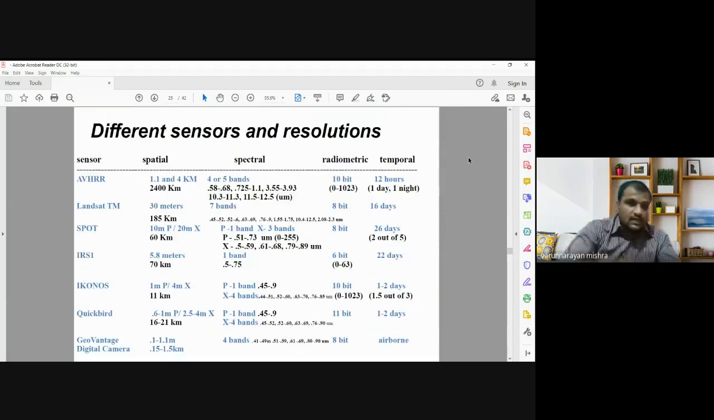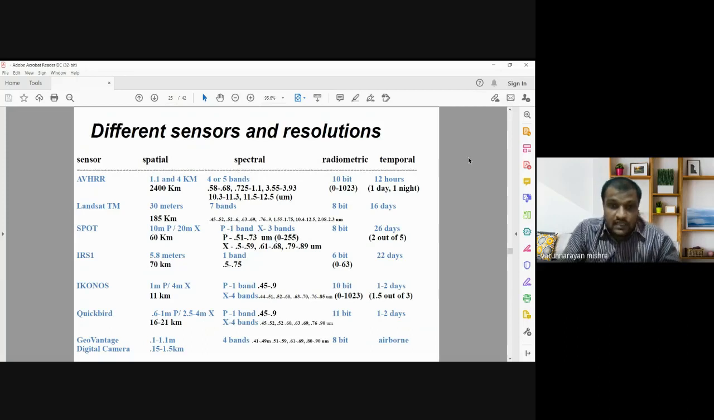Yeah, this is the list. This is the table showing different sensors and their spatial, spectral, radiometric, and temporal resolutions. There are several sensors now available. One of them are AVHRR, Landsat TM, Spot, IRS series satellites, Ikonos, QuickBird, okay, and GeoVantage digital cameras. All the sensors have varying spatial, spectral, and radiometric resolution. Different sensors may have different temporal resolutions.